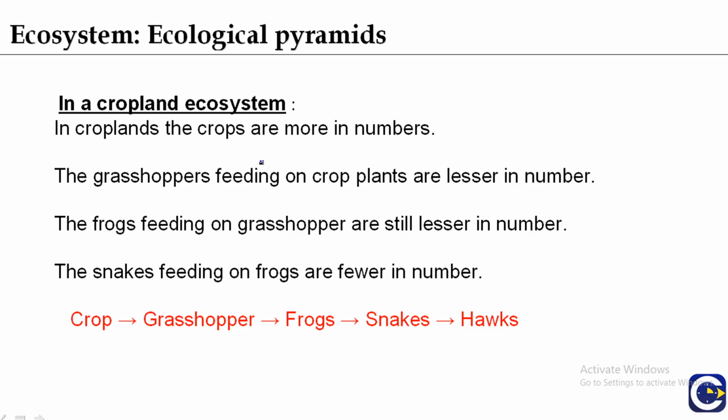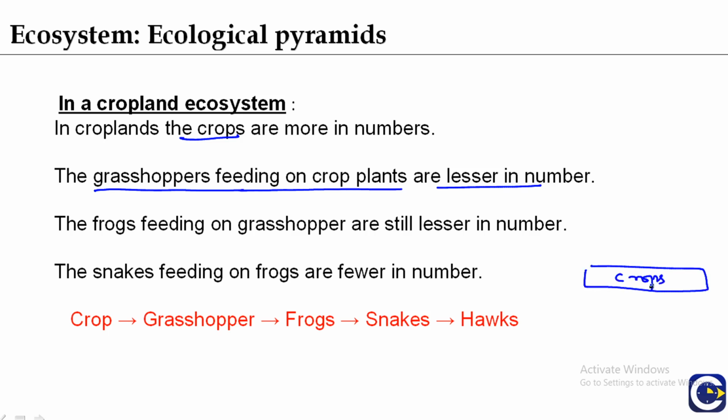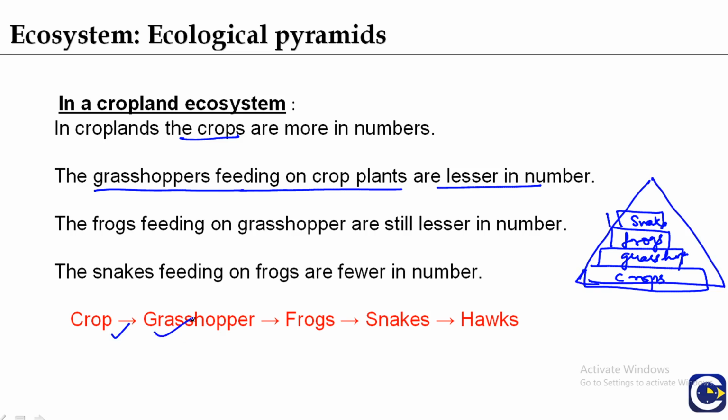In a cropland ecosystem, crops are more in number. Grasshoppers feeding on crop plants are lesser in number. Crops, these are crops. Grasshopper, frogs feeding on grasshoppers. Then snake feeding on frogs. So you can see here this is the formation of an upright pyramid of number. From crop to snake, the number of individuals is decreasing.